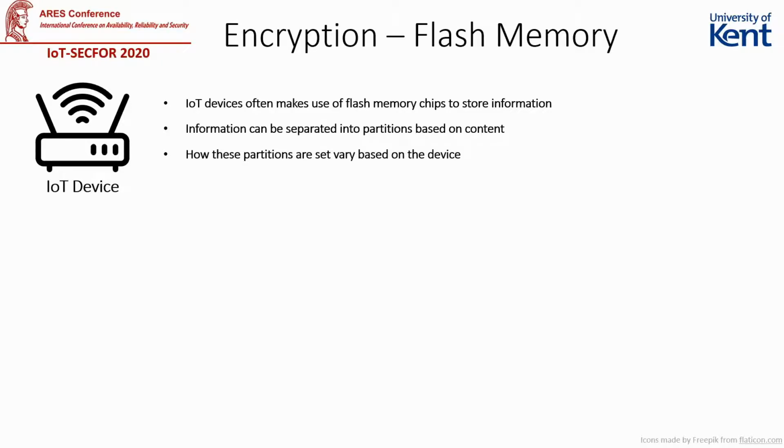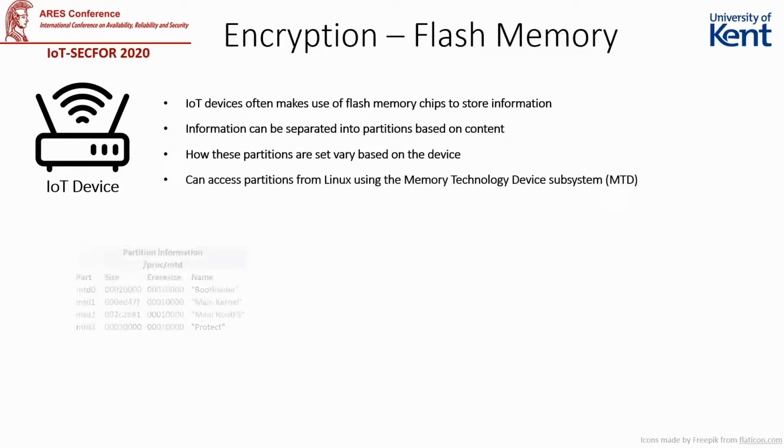In Linux, the flash memory and its partitions can be accessed via the Memory Technology Device Subsystem, or MTD. By reading various files exposed in the file system, we can understand how the flash chip is laid out. For example, if we read the /proc/mtd file, we'll be provided a list of partitions, their sizes, and their user-defined name.